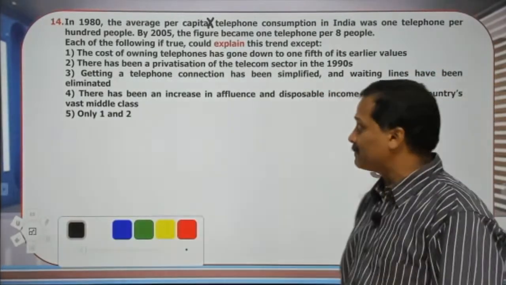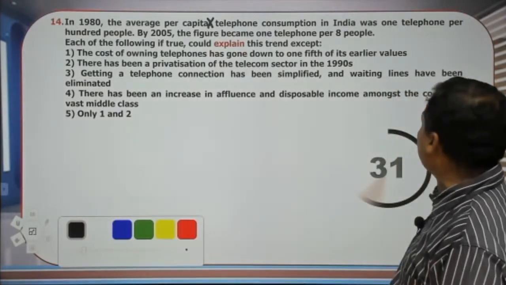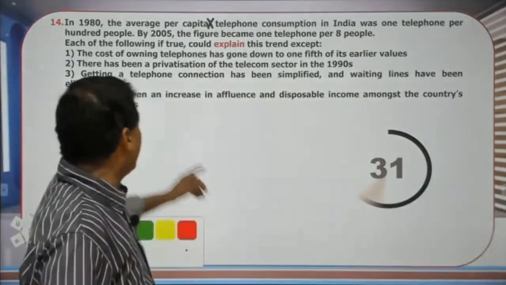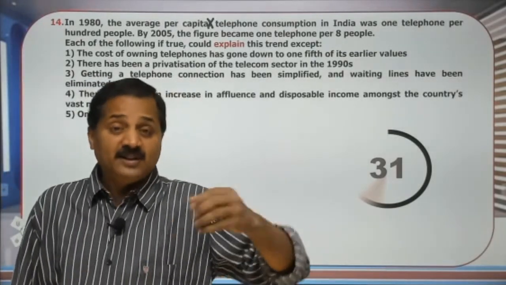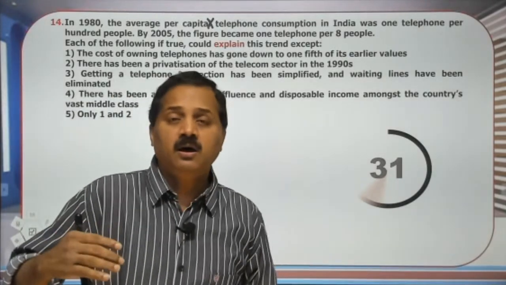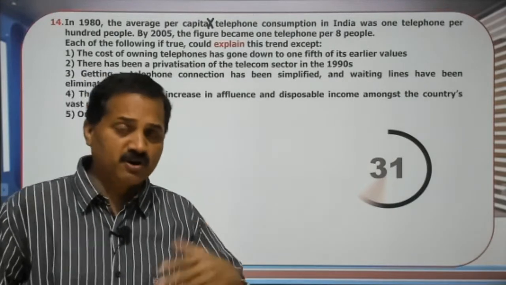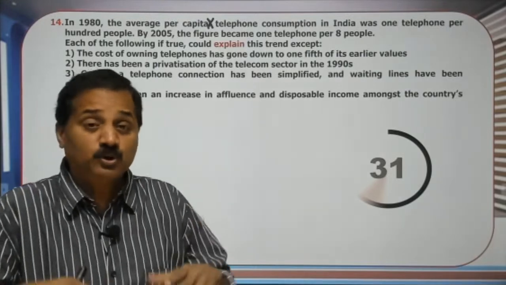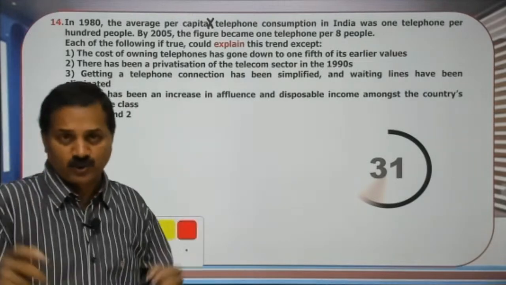That can explain. There has been an increase in affluence and disposable income amongst the country's vast middle class. That can explain. When people's disposable incomes go up, people will go for telephones, televisions, tape recorders, computers, etc. Disposable income determines purchase of all these so-called luxury goods.